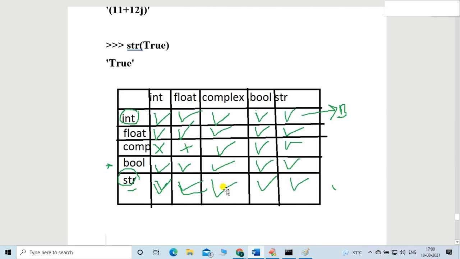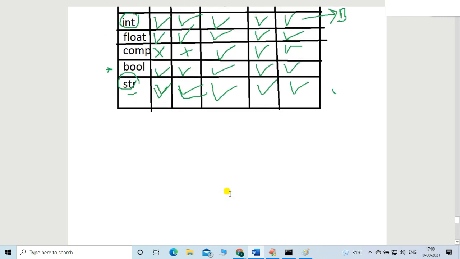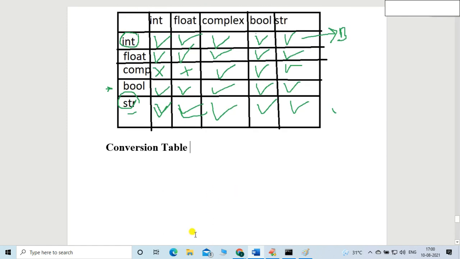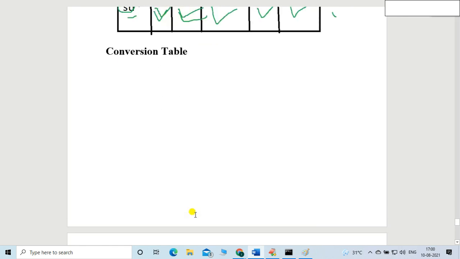Is it clear, friends? I can say it is a conversion table. Up to this, is it clear to everyone? Just refer to the previous examples. Just do some practice and you will definitely come to know the things. No need to be confused.